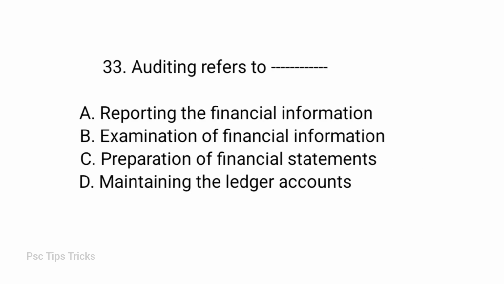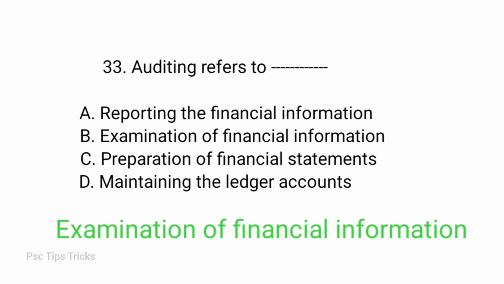Question. Auditing refers to dash. Options: reporting the financial information, examination of financial information, preparation of financial statements, maintaining the ledger accounts. Answer option B. Examination of financial information. Auditing refers to examination of financial information. A financial audit is an objective examination and evaluation of the financial statements of an organization to make sure that the financial records are a fair and accurate representation of the transactions they claim to represent.